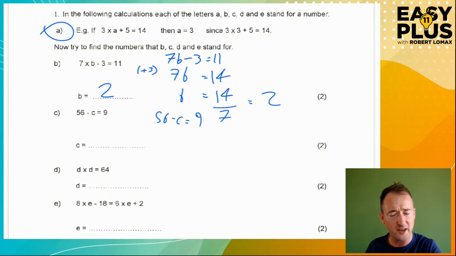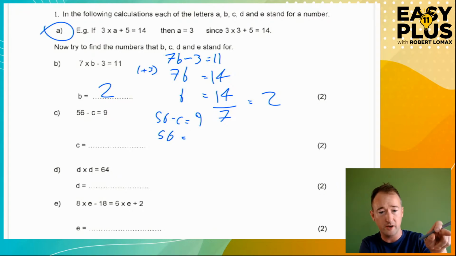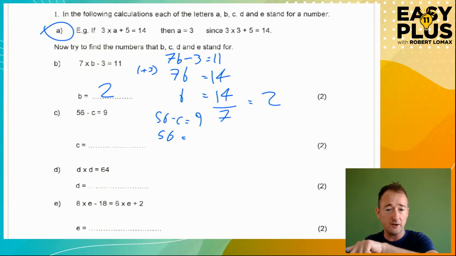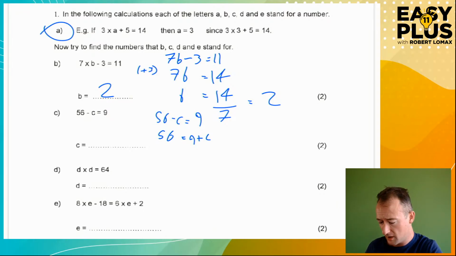I add c. If I add c to the left-hand side, that gets rid of the minus c, because I've gone minus c, so I've got 1c to the left, 9 going plus c, 1c to the right, I end up back where I started at 0. 56 equals 9 plus c. Okay, I like that more, because now I've got a plus c. Now, I want to know what c equals, not what 9 plus c equals.